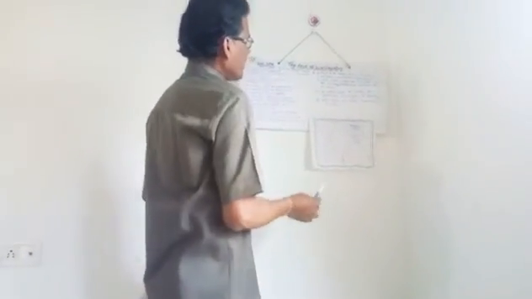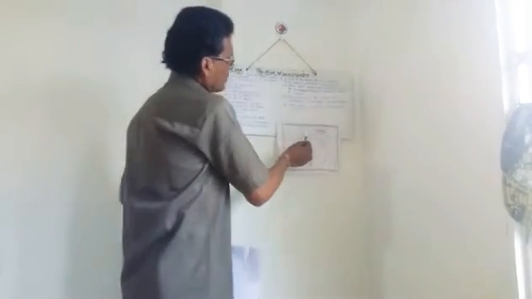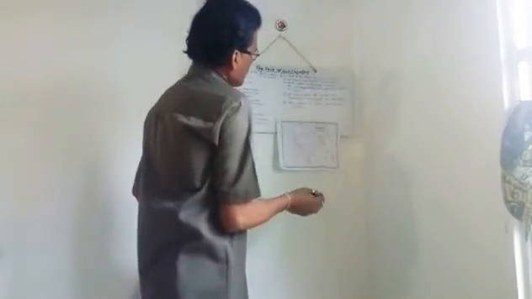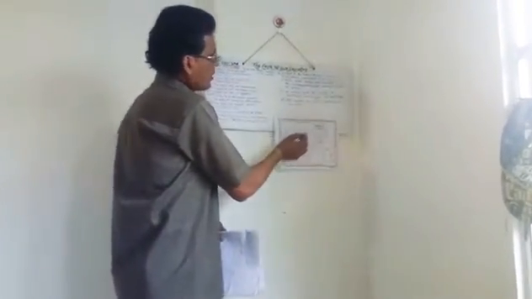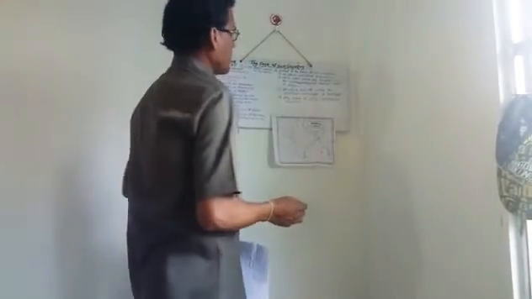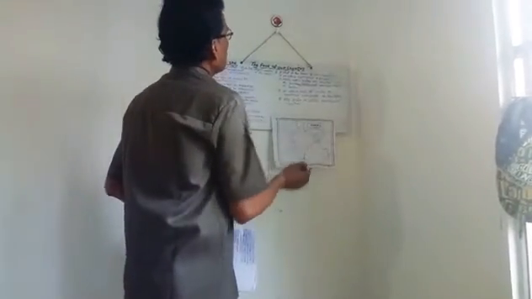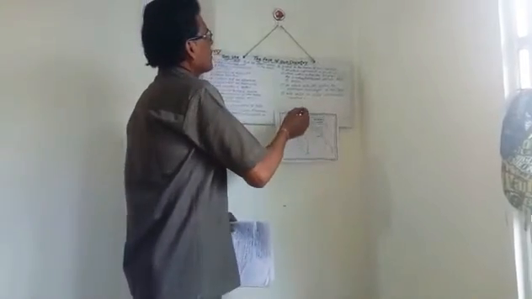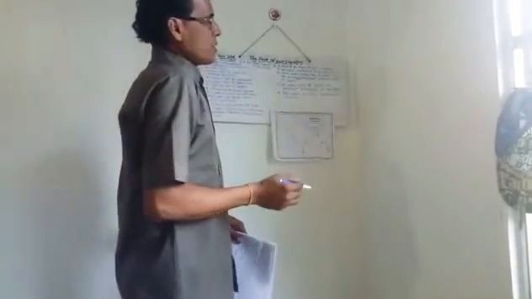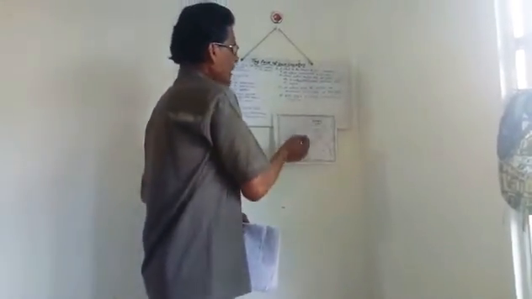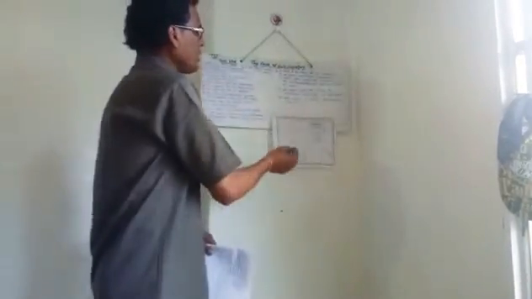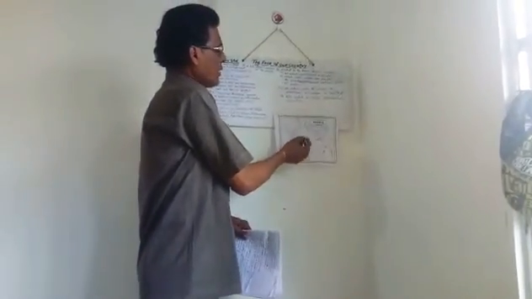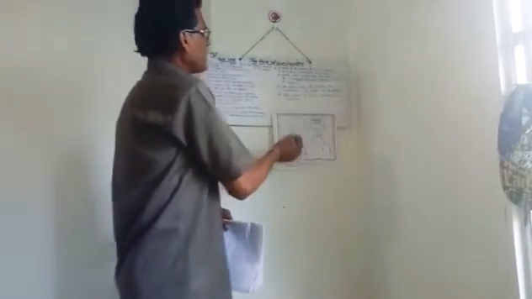Also, they obey the rules which are made by the central government. Now, we are Indians, and we have to obey all the rules and regulations of our country to save the country.